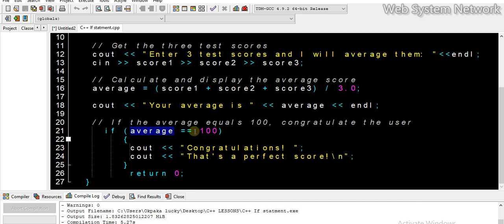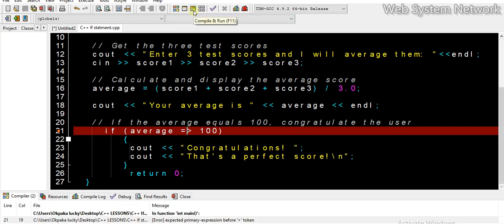But had it been, let's say 100 or more, so if average is equal to or greater than 100, let's say that is a perfect score. Congratulations. Sorry about that.